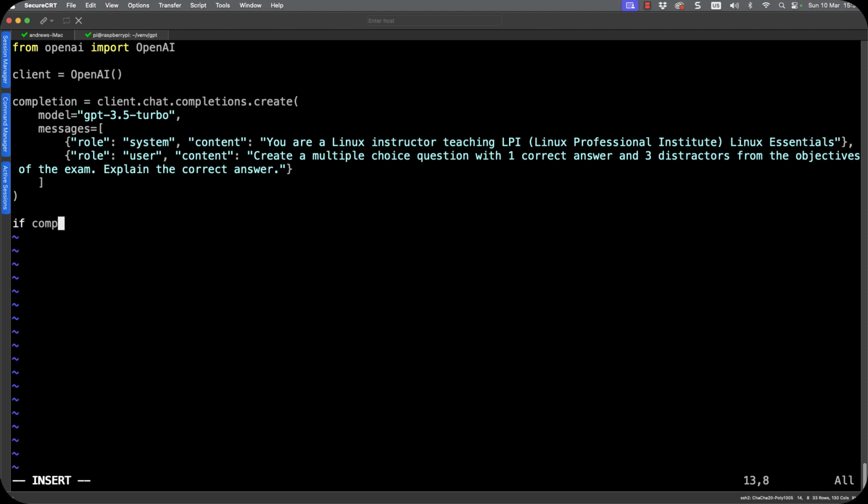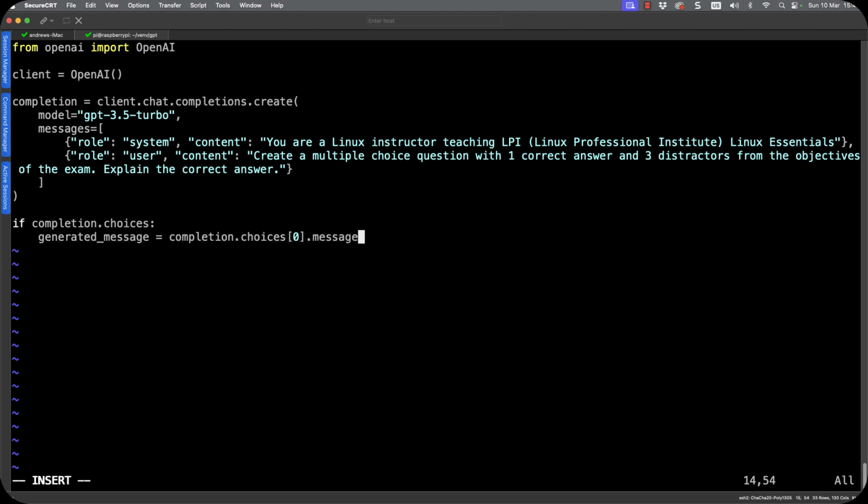We can then go into an if statement to make sure that we have got a correct completion. So let's go through and see that we have choices. Choices will be a list of choices coming back. And if we have, we can go through and set up a variable. I'm just calling it here generated_message equals completion, and we need to then move into our first choice, so choices[0], and pull out the message from this.